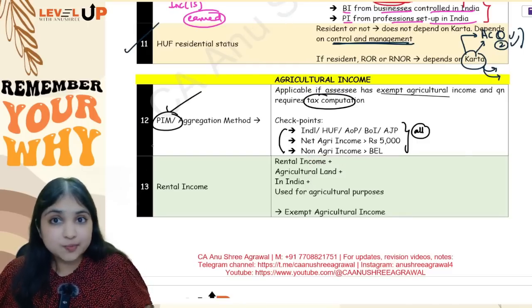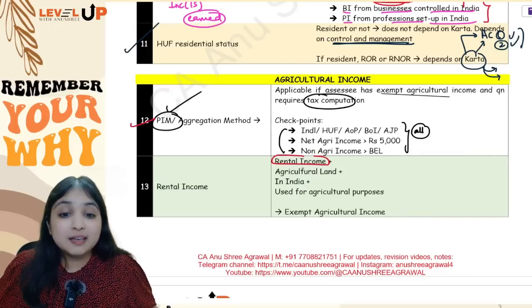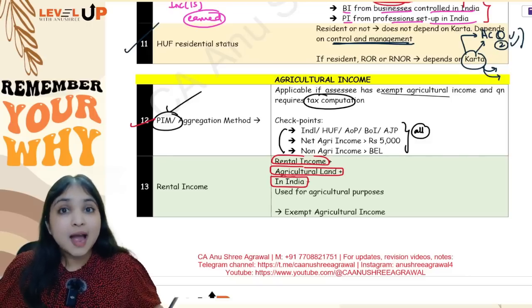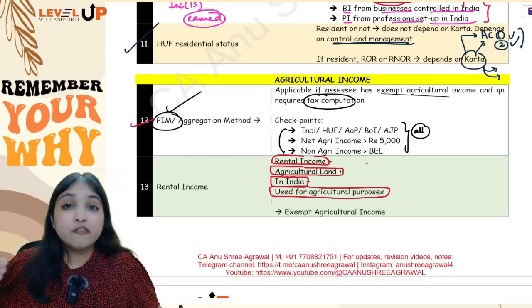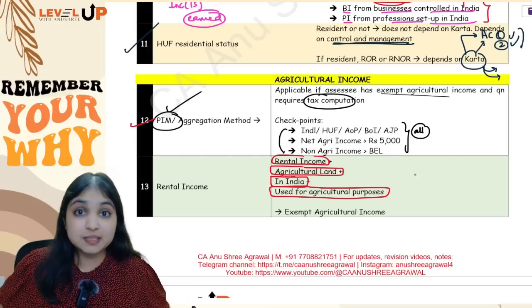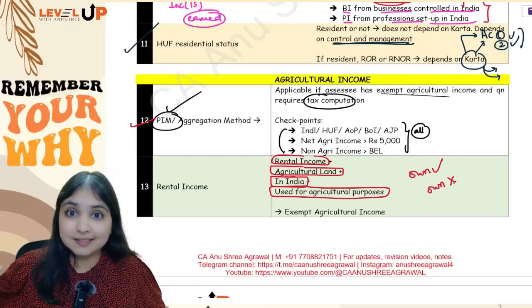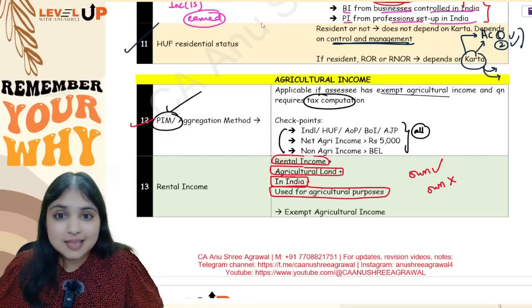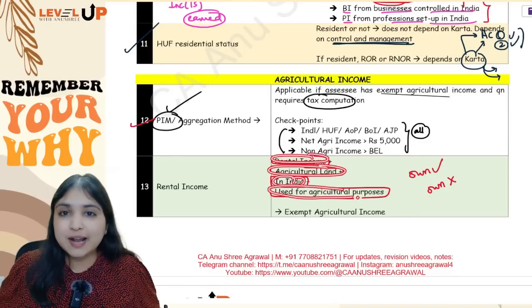Then comes your next point, your 13th concept. See, if the assessee is having rental income from agricultural land, that agricultural land is situated in India and that land is being used for agricultural purposes. Whether the assessee owns the land or does not own the land, doesn't matter. What matters is the assessee is having rental income from an agricultural land in India which is used for agricultural purposes.